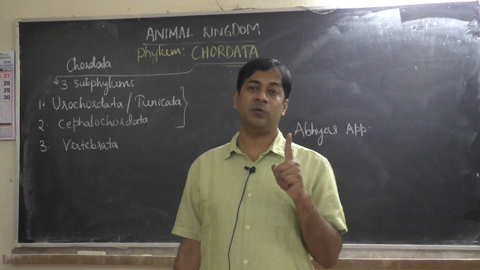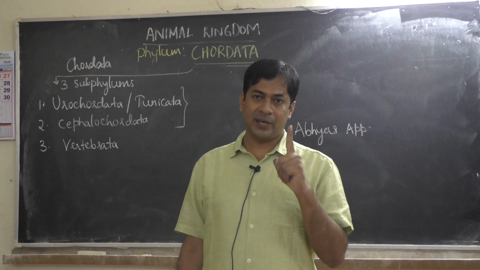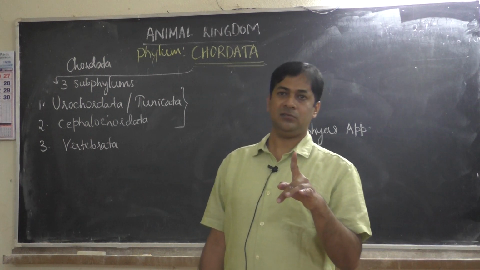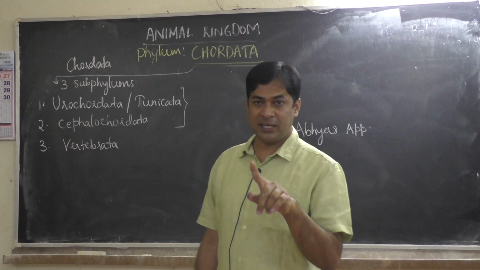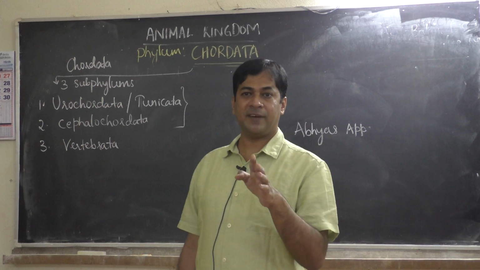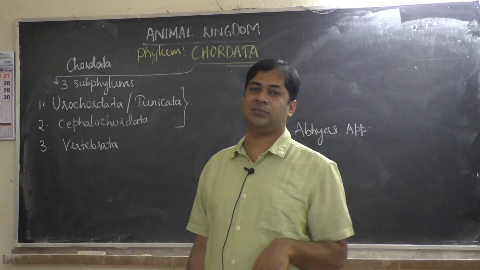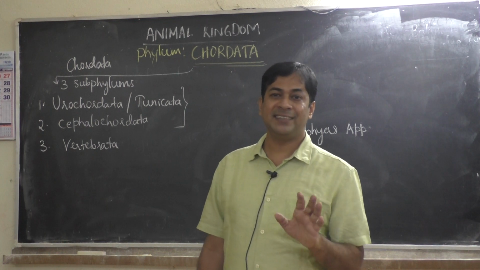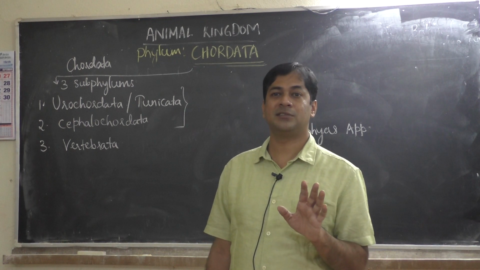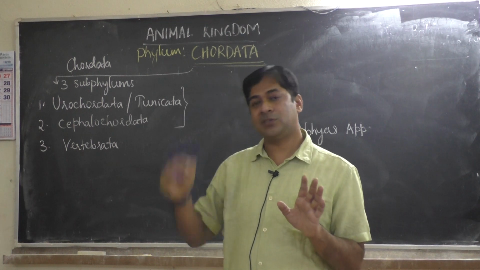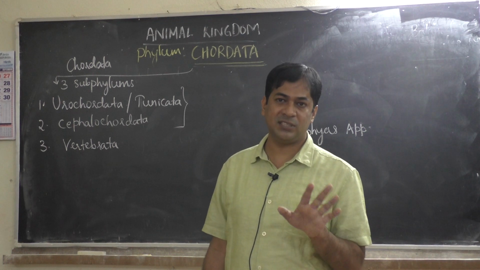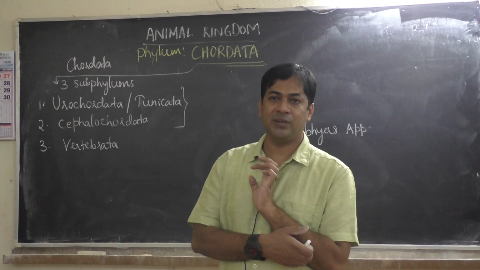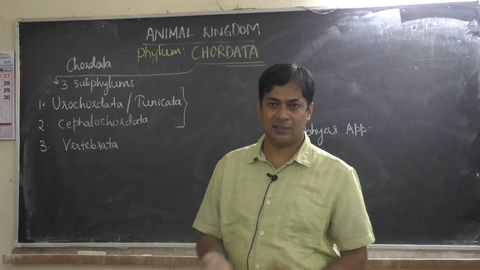Out of 180 questions, 90 questions will be only biology for NEET. Remaining 90 questions, 45 questions physics, 45 questions chemistry. So 50% of the marks out of 720, 360 marks, is only biology. Most of my students this year will score more than 640 or 650 out of 720. Okay, that is an achievement.